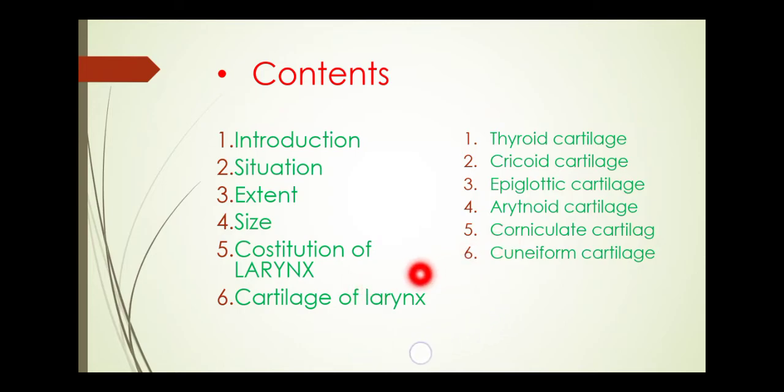The larynx has a total of 9 cartilages. 3 are unpaired and 3 are paired. The unpaired cartilages are the thyroid cartilage, cricoid cartilage and epiglottic cartilage. And 4, 5, 6 are the paired cartilages: the arytenoid cartilage, corniculate cartilage and cuneiform cartilage.